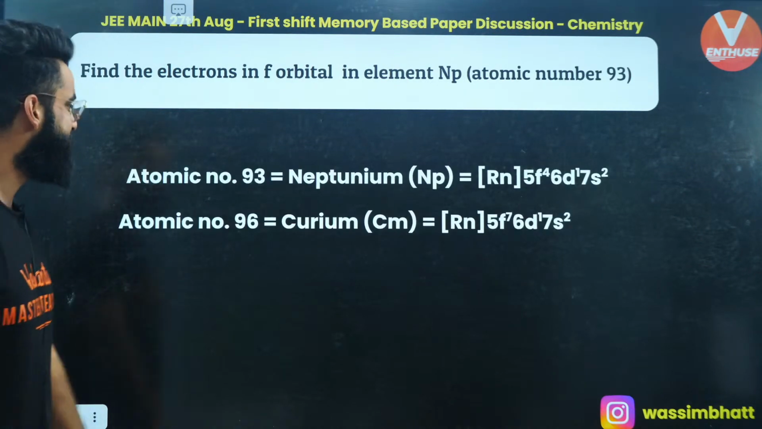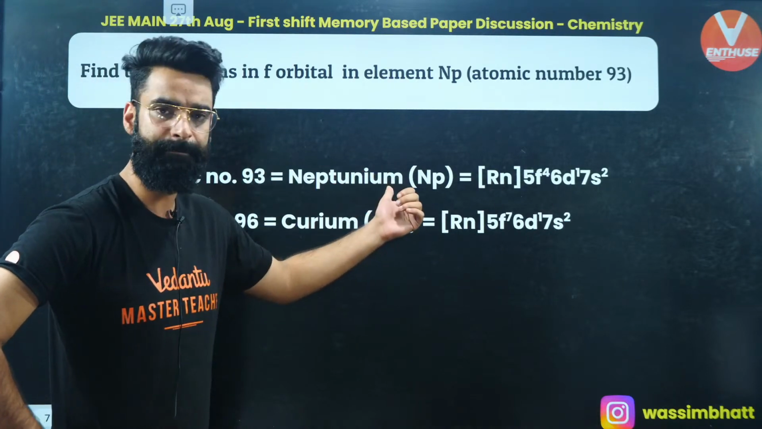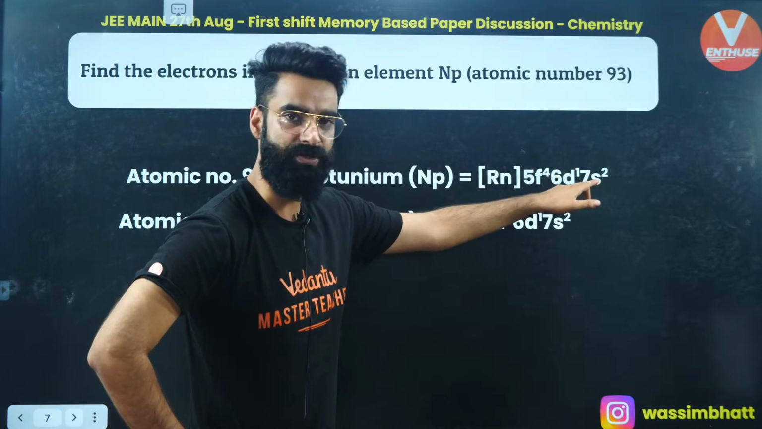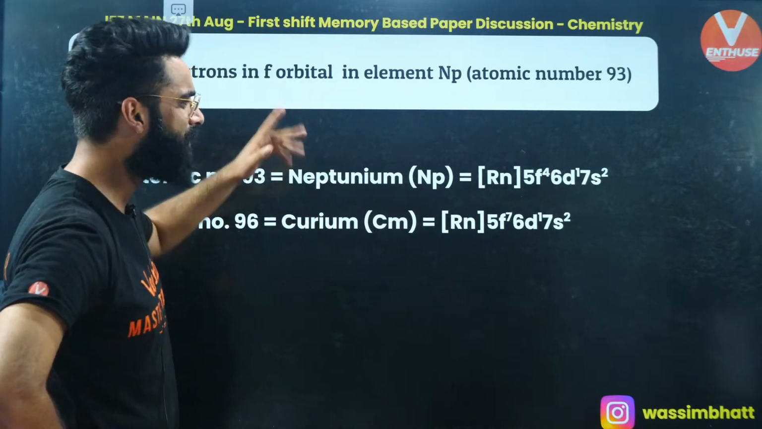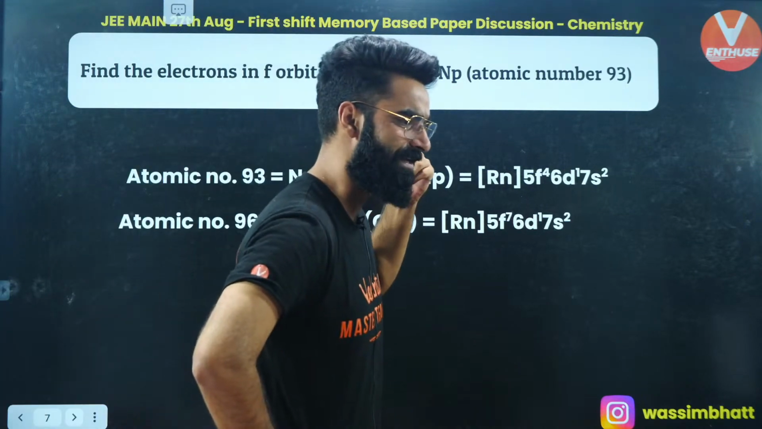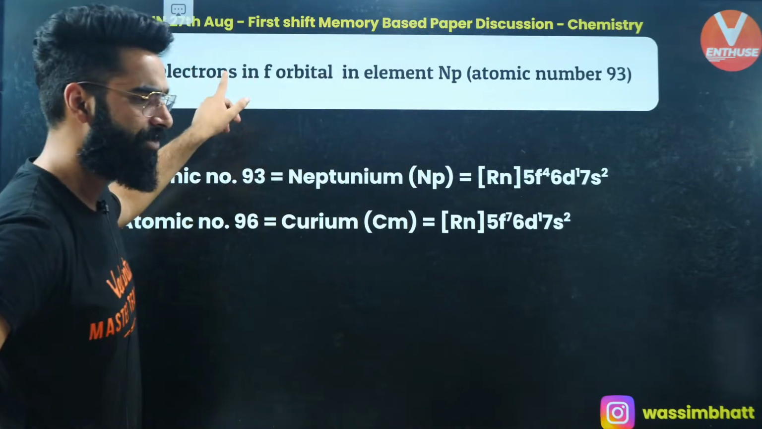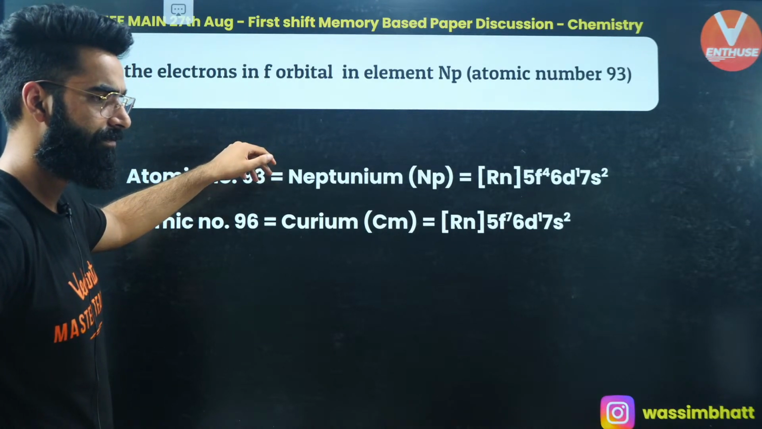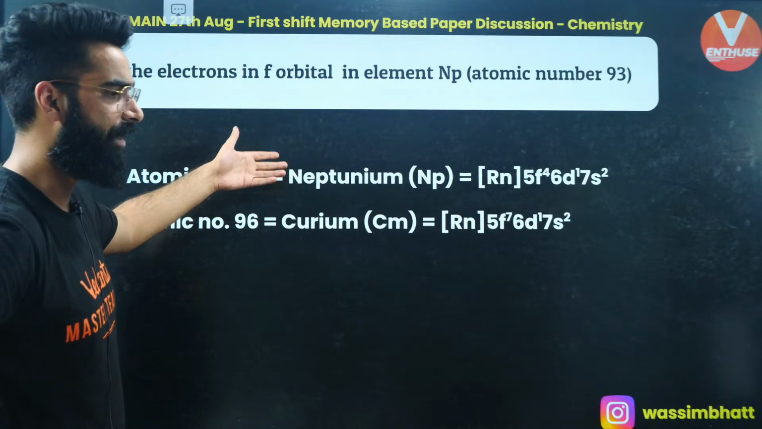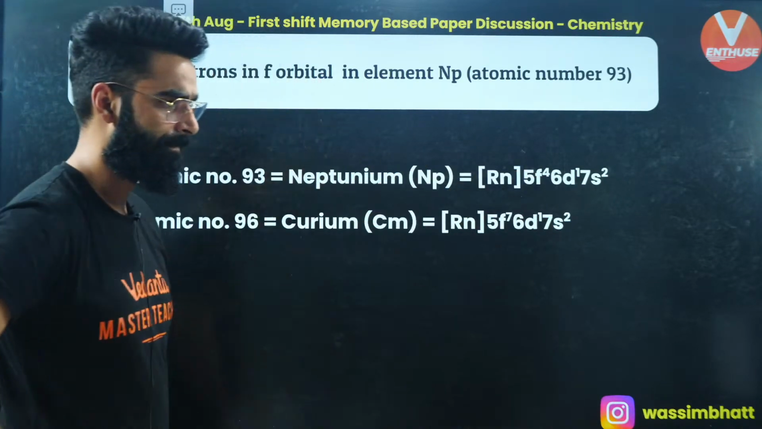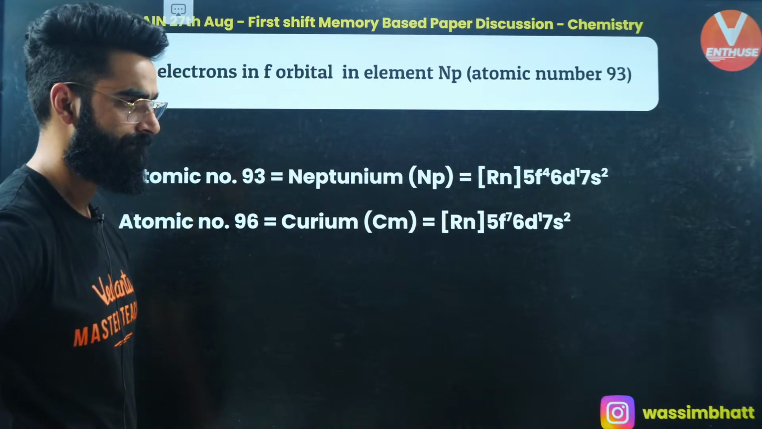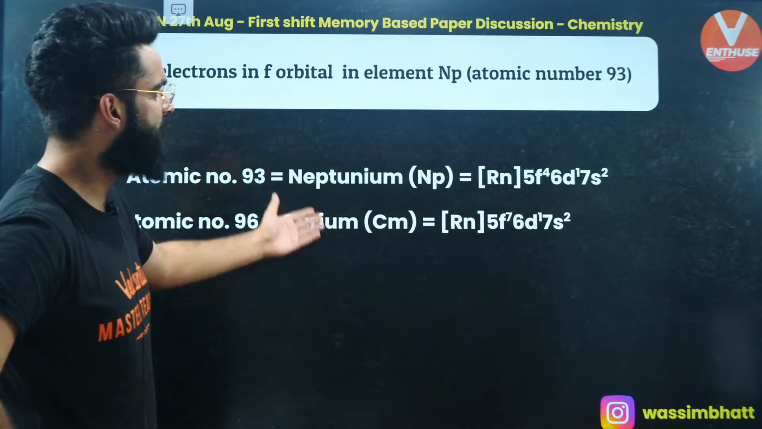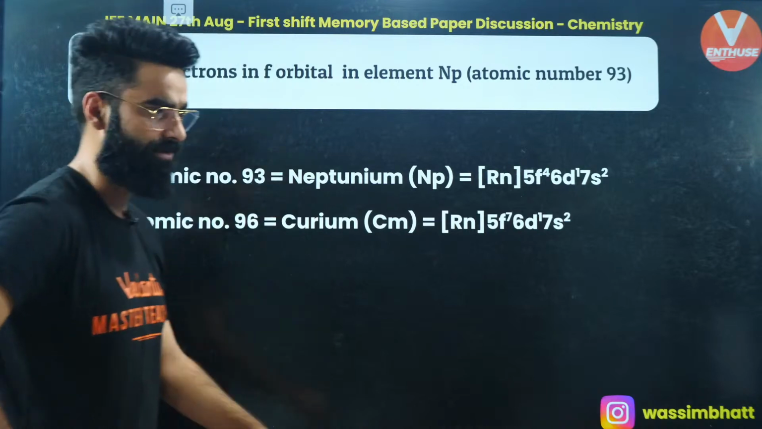It was a very simple question, guys. You were supposed to see the electronic configuration of Neptunium, and its outermost configuration is 5f4, 6d1, 7s2. So how many f electrons will be there? I mean, he should have asked for the outermost f electrons, right? So how many outermost f electrons are there? There are 4 outermost f electrons in this case.